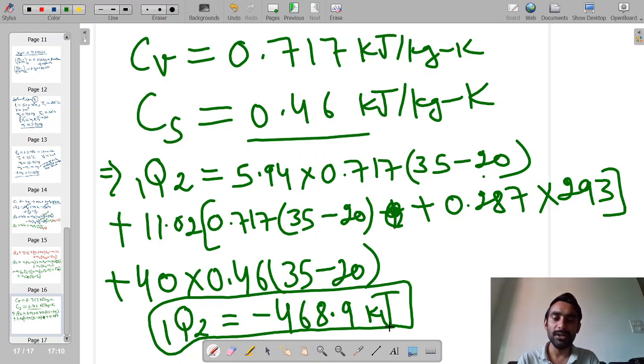I hope with all this information you will be able to solve the numerical problems related to the first law of thermodynamics for open systems. So now I'll stop at this point, and from our next lecture onwards we'll see the concept of Carnot cycles. See you all in the next lecture.